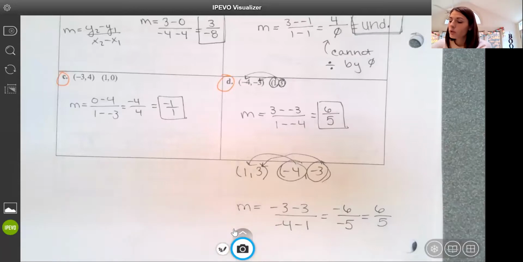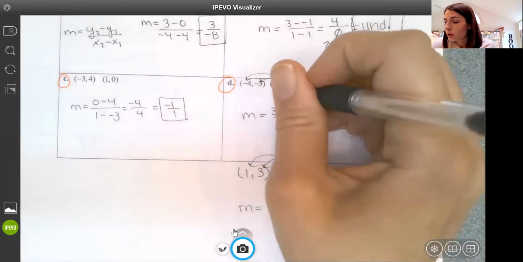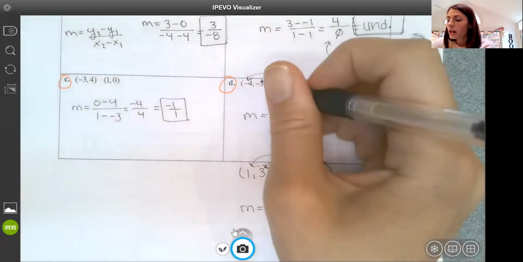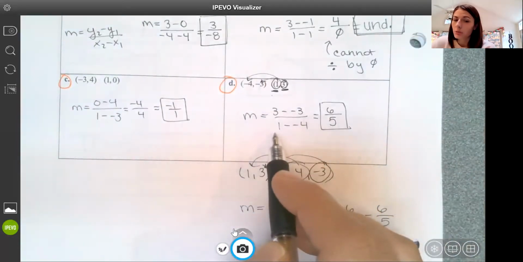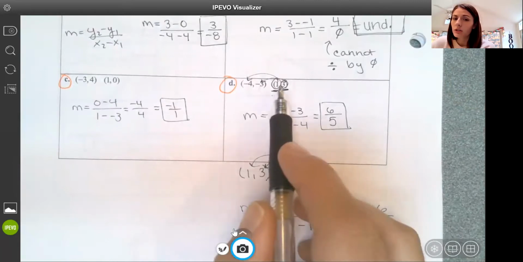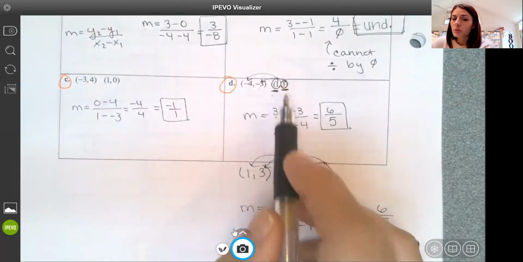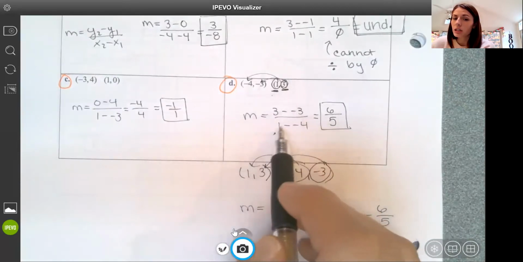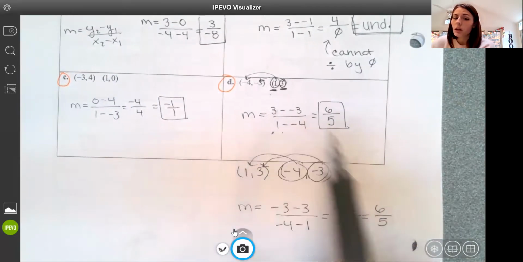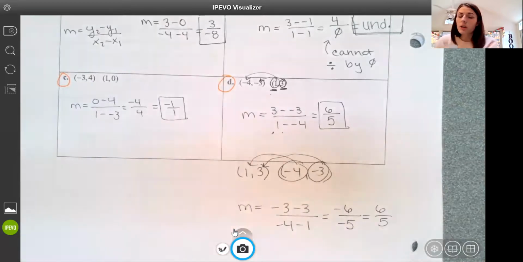It doesn't. What does matter is whatever y I start with, that corresponding x from that ordered pair needs to be what I start with in the denominator. Whichever point becomes the leading term here needs to be the same leading term there, has to come from the same point. But in terms of which one I call x1, y1 and which one I call x2, y2, doesn't really matter.